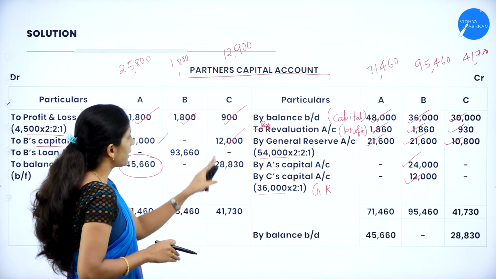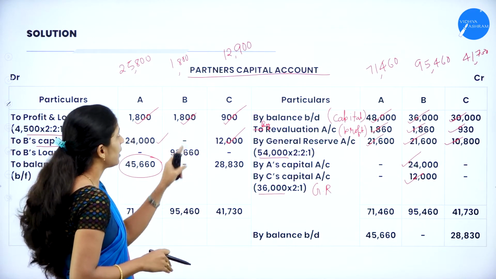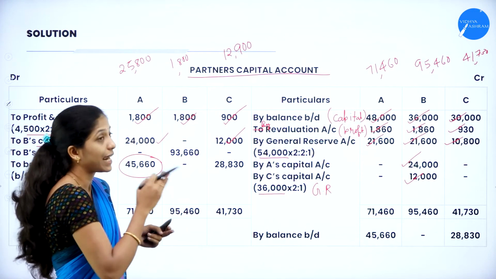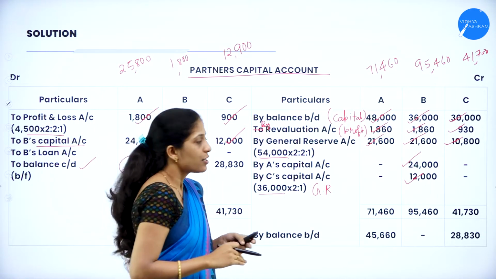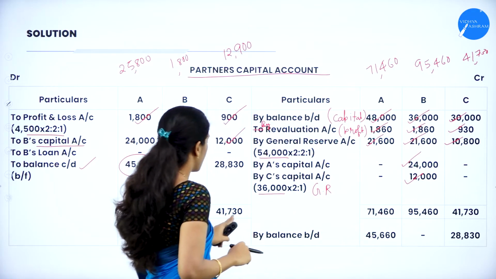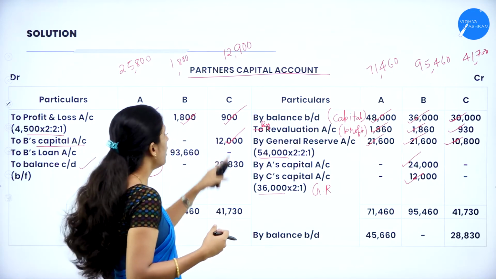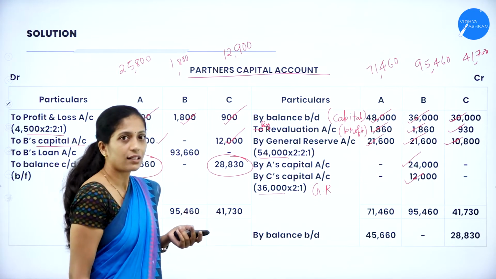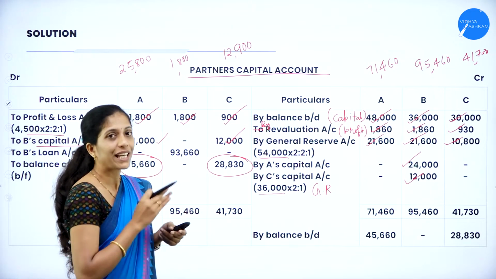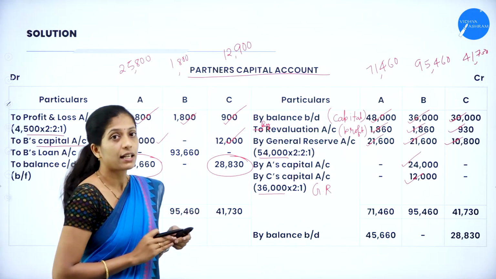Now take that of C. The total of the debit side is 12,900, whereas the credit side is 41,730. So write 41,730 on both sides because it is greater; minus 12,900, you'll get 28,830. That amount should also be carried down because C is not a retiring partner.